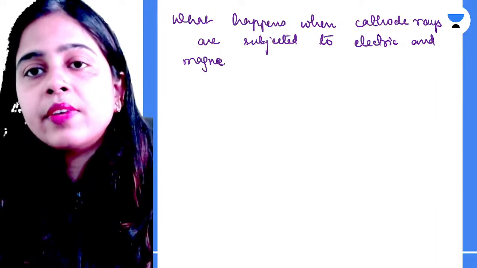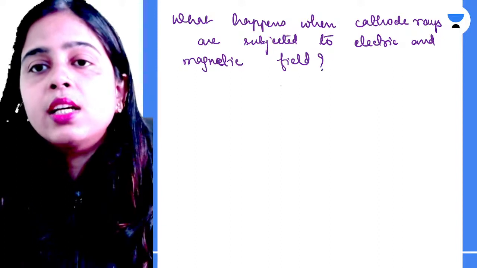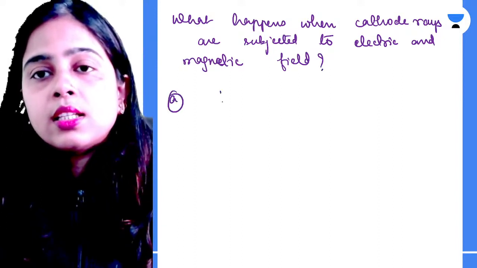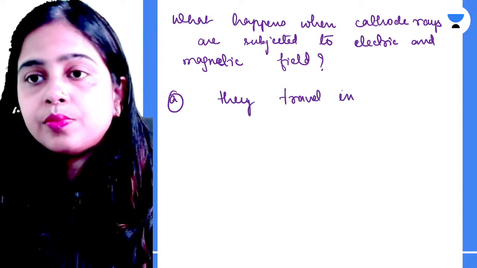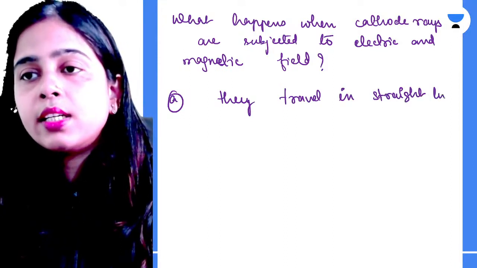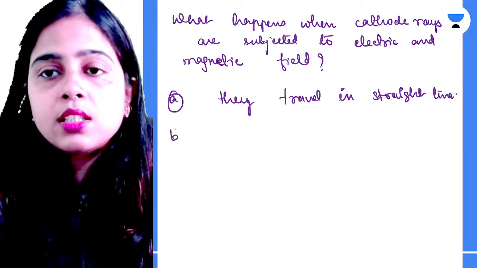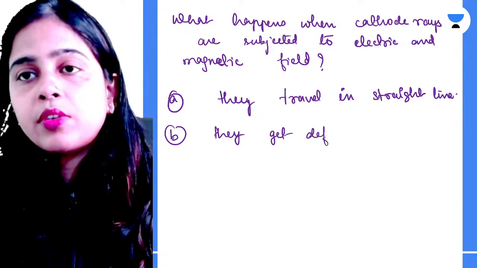So what is happening when your cathode rays are subjected to electric and magnetic field? Option A, they travel in straight line. All these things I have already explained in the class. They get deflected from their path.